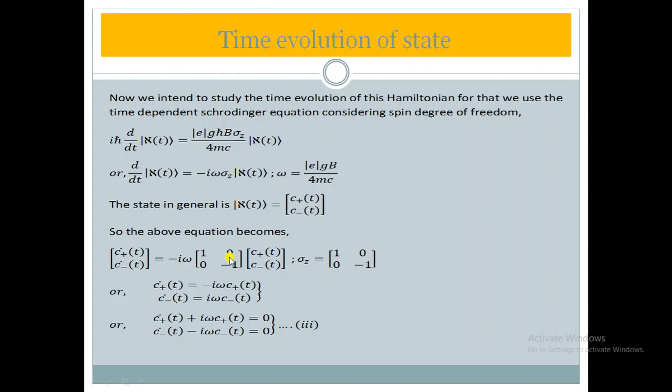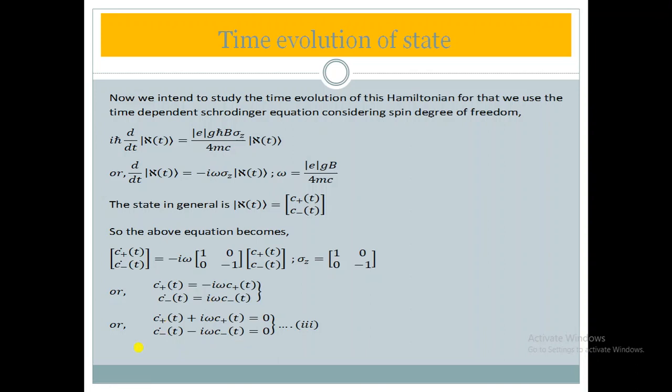On multiplying, we get minus I omega c plus t on the upper side, and I omega c minus t on the lower side. On rearranging, taking the right-hand side to the left-hand side, we get c plus t dot plus I omega c plus t equal to 0, and c minus t dot, and this plus becomes minus. We have only rearranged here.